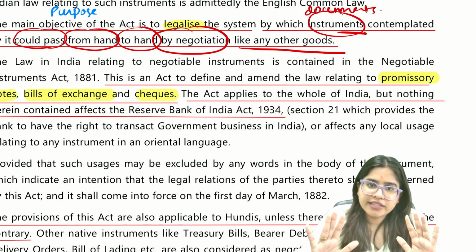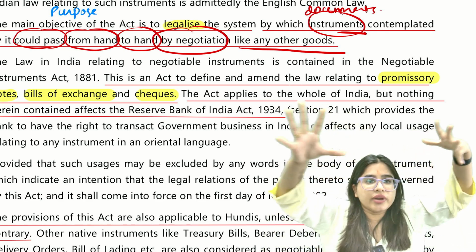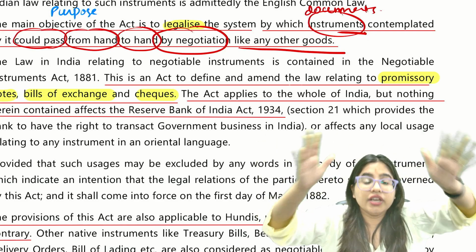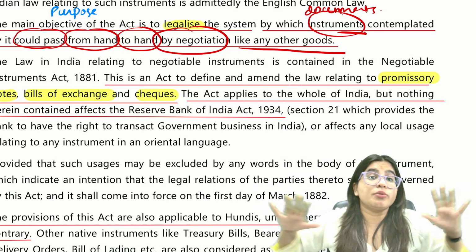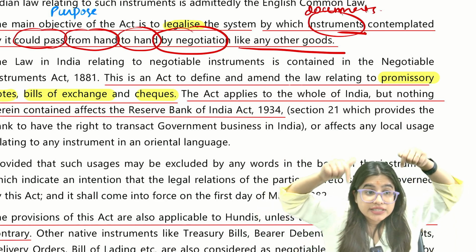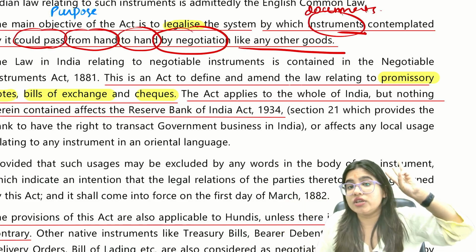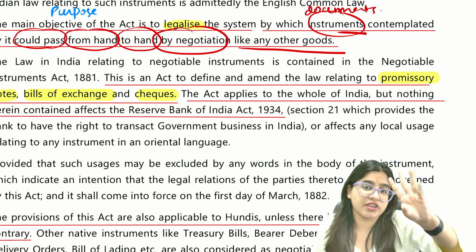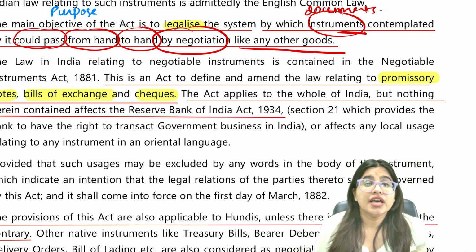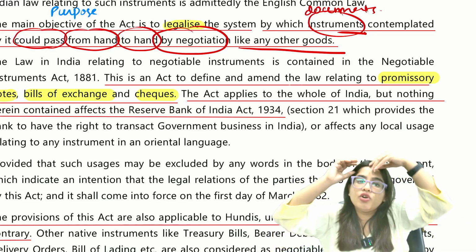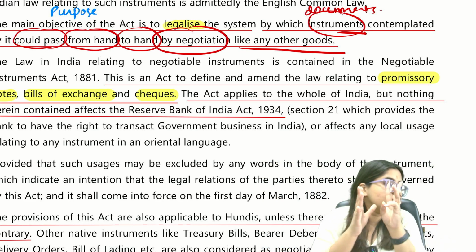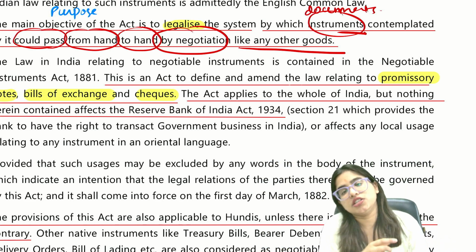So this act clearly tells you that there are lots of negotiable instruments, but this act, the Negotiable Instruments Act, covers only three types of negotiable instruments, which are the promissory note, bills of exchange, and check. I hope you all are clear with this. Generally there are a lot of types of negotiable instruments, but this act covers only three: promissory note, bills of exchange, check.